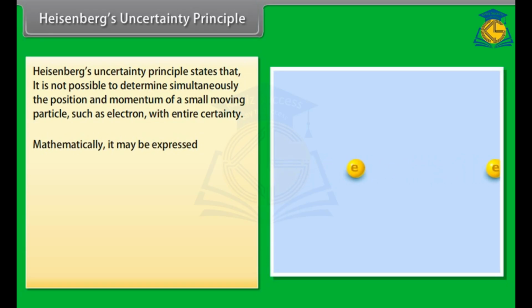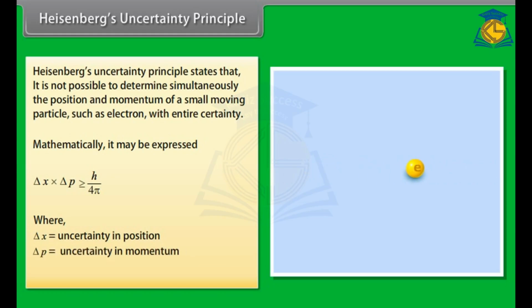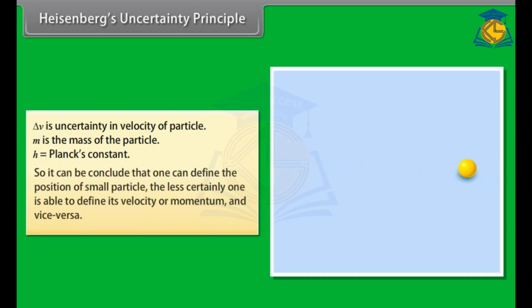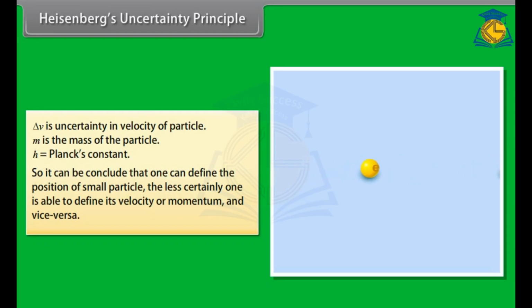Mathematically, it may be expressed as delta x into delta p greater than or equal to h by 4 pi, where delta x is the uncertainty in position, delta p is the uncertainty in momentum which is equal to m delta v, delta v is the uncertainty in velocity of the particle, m is the mass of the particle, and h is Planck's constant. So, it can be concluded that the more precisely one defines the position of a small particle, the less certainly one is able to define its velocity or momentum, and vice versa.